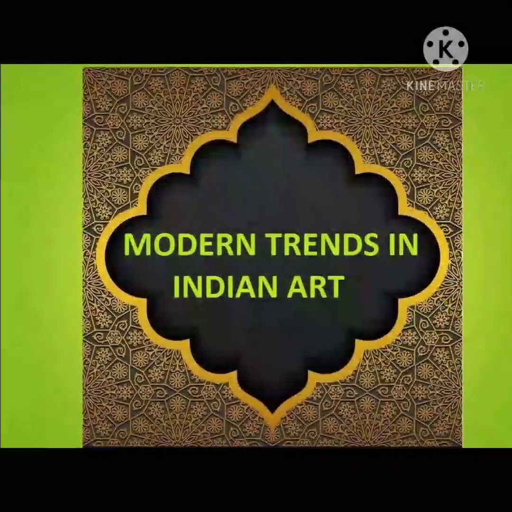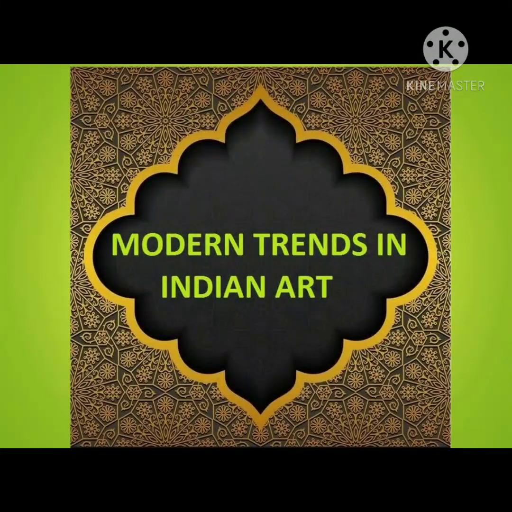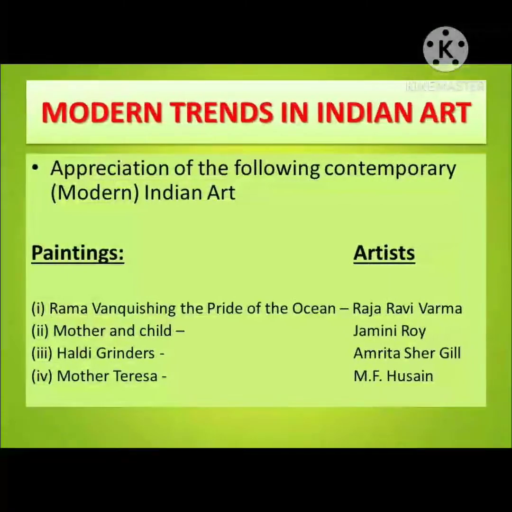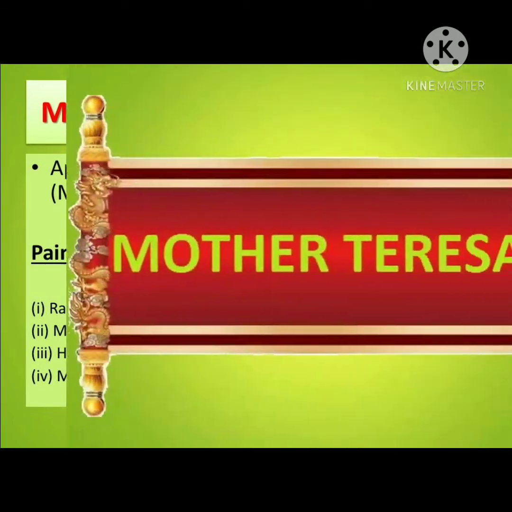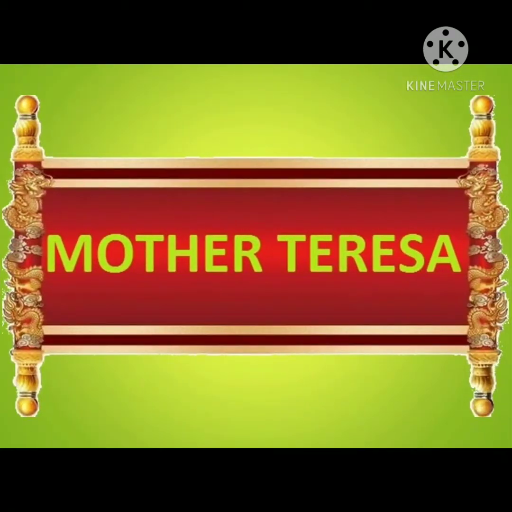Students, we are doing the paintings from modern trends in Indian art. Let's see the paintings. First one is Rama Vanquishing the Pride of Ocean by Raja Ravi Verma. Second one is Mother and Child by Jamini Roy or Yamini Roy. Third one is Haldi Grinders by Amrita Shergill, and the fourth one is Mother Teresa by M.F. Hussain. So in this video we will go through the painting by M.F. Hussain. The painting is Mother Teresa.